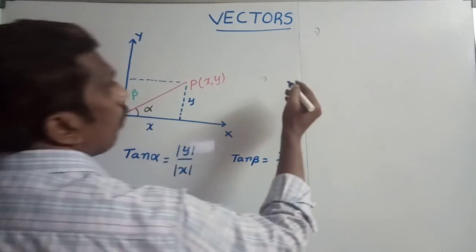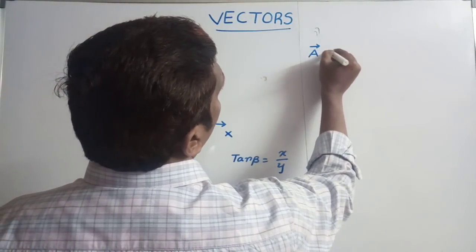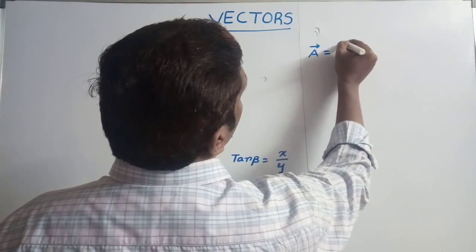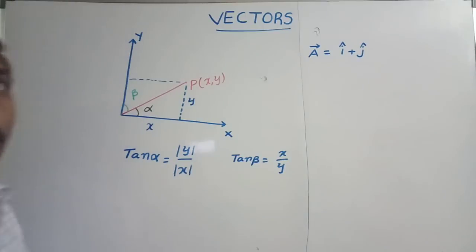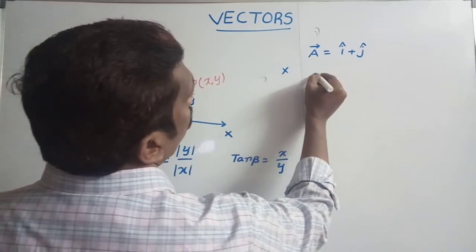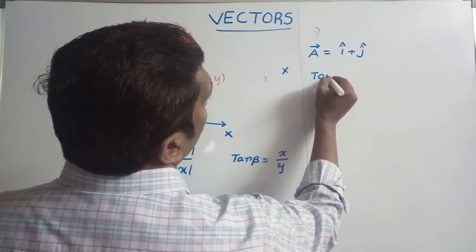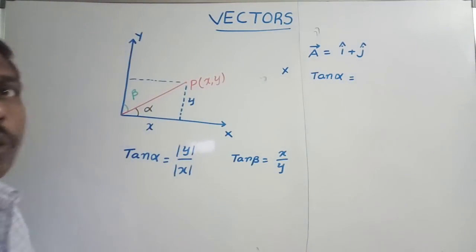Suppose the given vector a bar is equal to i cap plus j cap. Then find the angle between the given vector and the x axis. To calculate this we use tan alpha, which is equal to y coordinate by x coordinate.